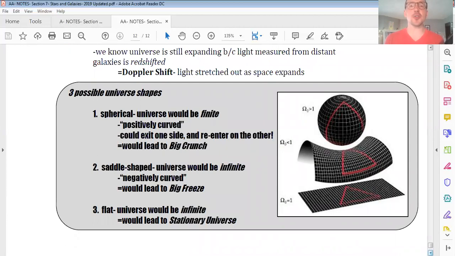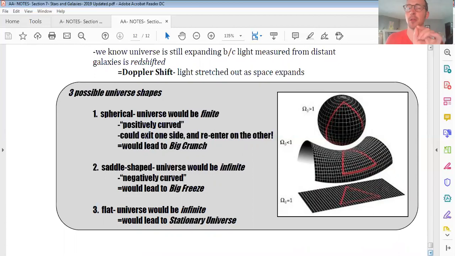If our universe were spherical, that would mean the universe is finite, only so big. And it would eventually come back together in what's called the Big Crunch. In fact, kind of cool. If our universe was really spherical, like an old school video game, you could actually shoot out one side of it and come back in on the other side. That would be like the original Mario Brothers.